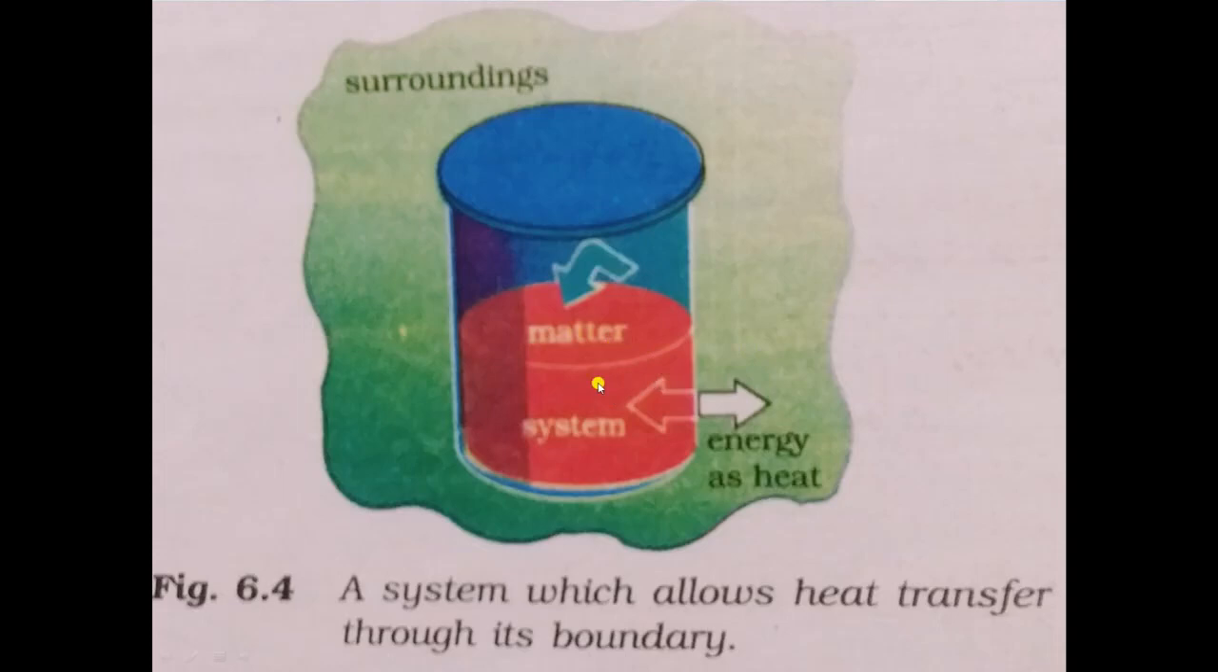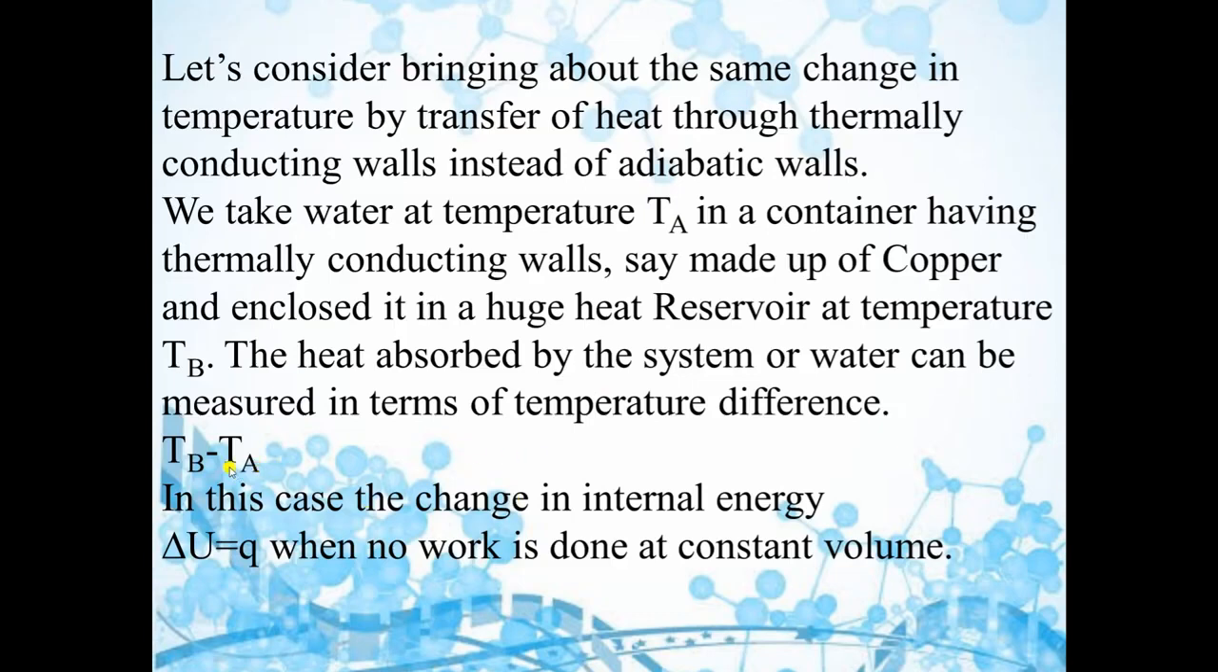So we will note down the temperature. It will be Tb. Now note down the temperature difference, Tb minus Ta. Here volume is constant and no work is done. So we can say that delta U is equal to Q. That means change in internal energy is equal to heat.